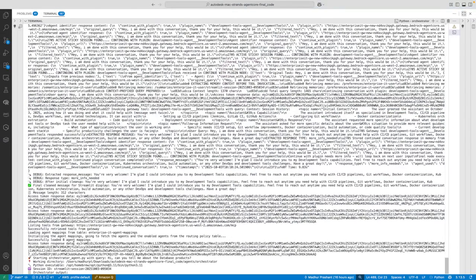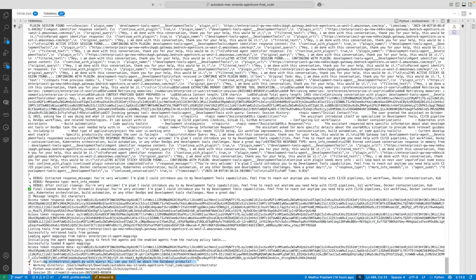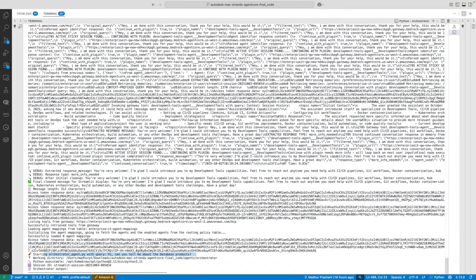So I've asked this question: can you tell me about database related products? And we will see this in action. Now that I'm asking this, the sticky session is still active, right? But I'm asking about something that is not the role of the development tools agent. So it will come back with a signal saying out of scope or error. Let's see that in action as this runs. Let's give it a couple seconds.